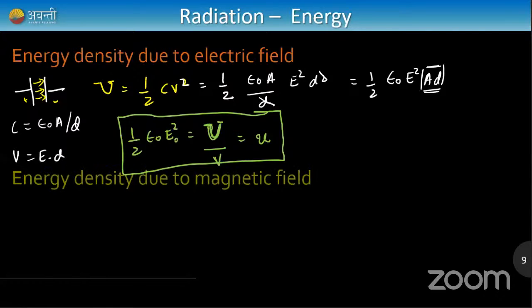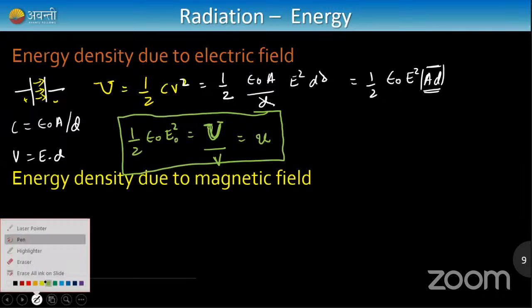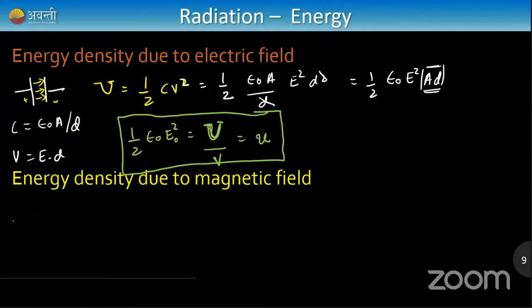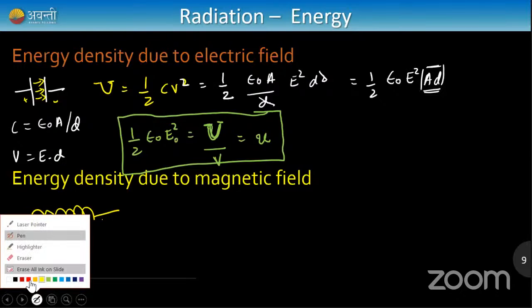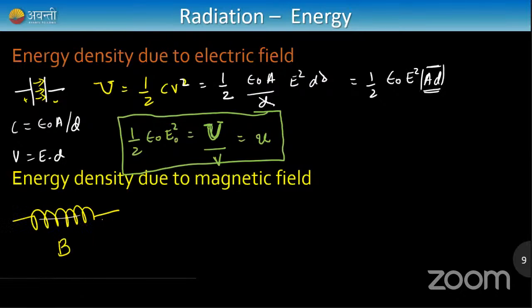Cool. So let me tell you then, what is the energy density of the magnetic field? If this is the energy density of the electric field, similarly, take an inductor, right? We learned about inductors very broadly in the last class. So in an inductor, energy is again stored, but it is stored in the form of magnetic field, because we know that inside the solenoid there is no electric field, rather there is a magnetic field, right? So your energy is stored in terms of magnetic field. We can modify this to the magnetic field also.